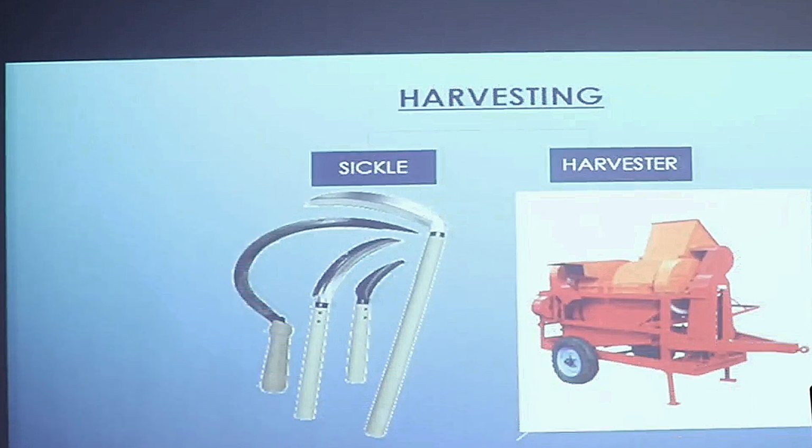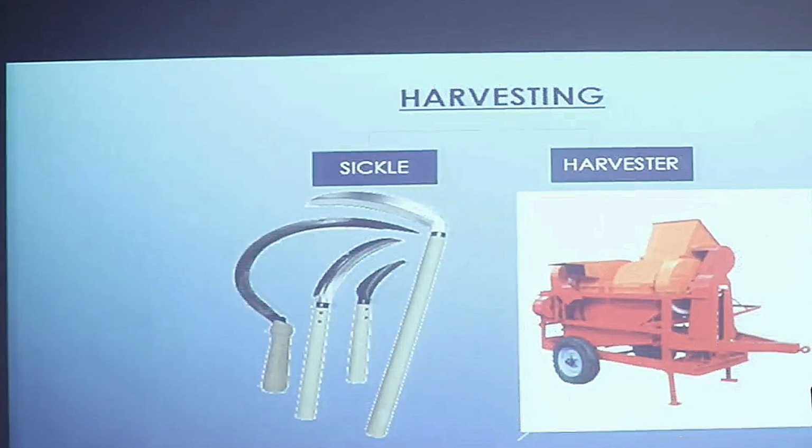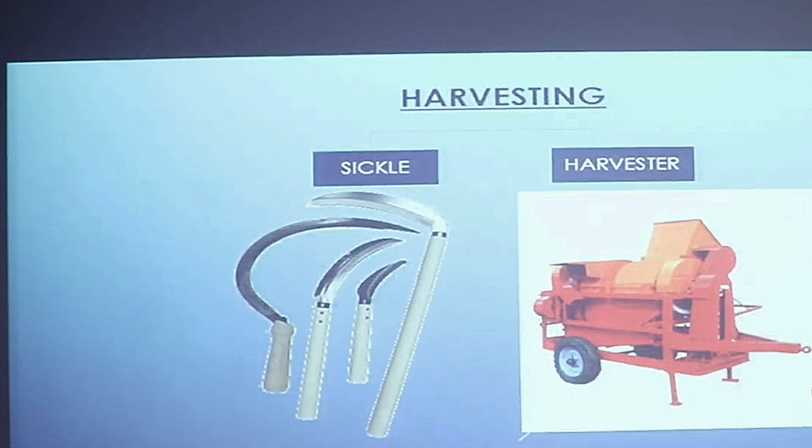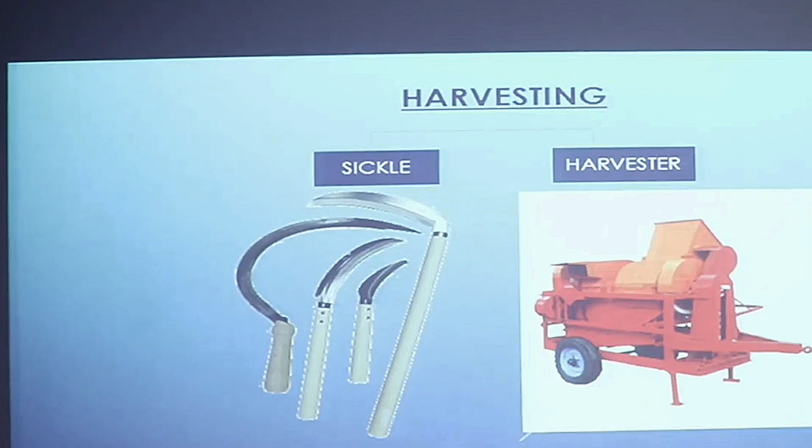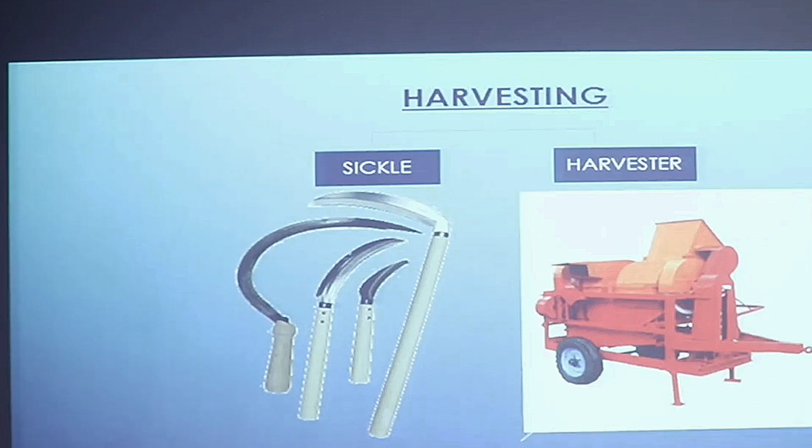Next step is harvesting. What is harvesting? Once the crop is ready, it has to be taken out. It has to be cut down. Now, harvesting is either done through a sickle or by means of a machine which is known as the harvester. This harvesting is followed by threshing and winnowing.